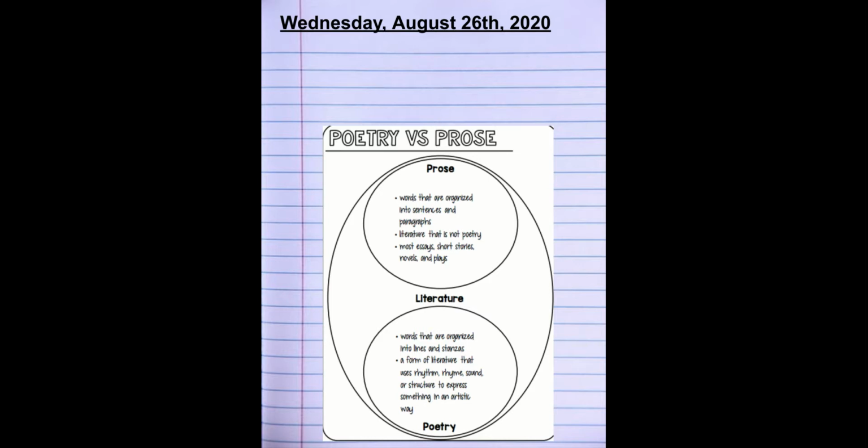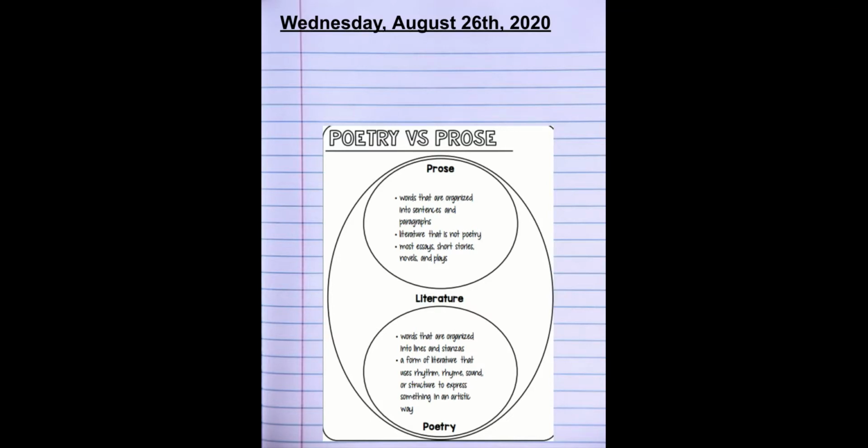Now, let's move on down to poetry. Again, poetry is literature just like prose. However, it has a specific set of rules. It has words that are organized into lines and stanzas. So it doesn't have complete sentences like prose does. And it doesn't have paragraphs like prose does. It has lines and it has stanzas.